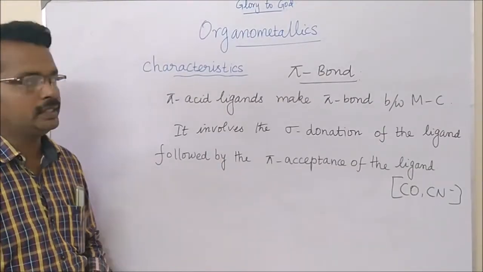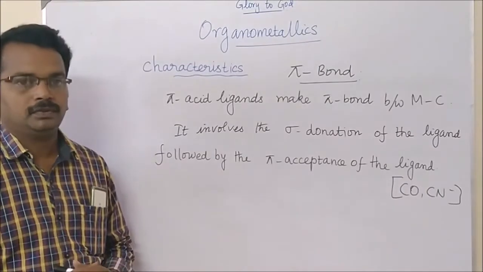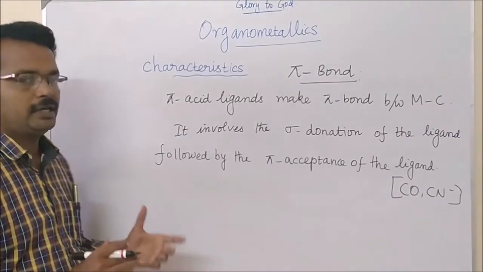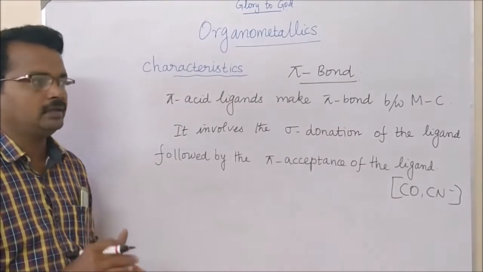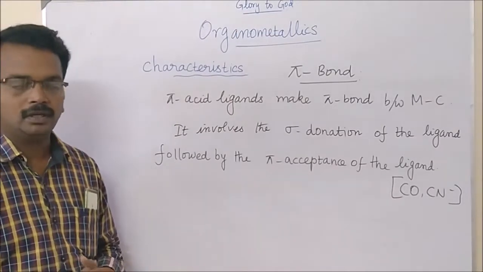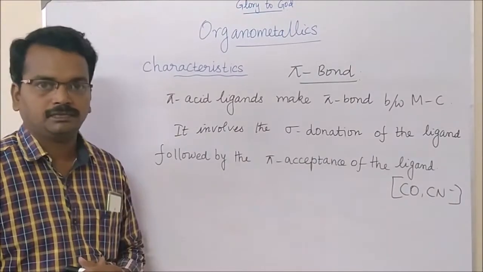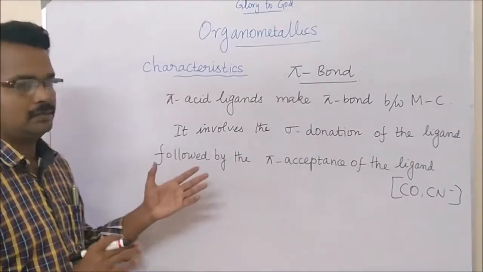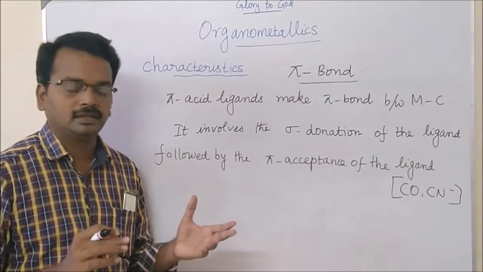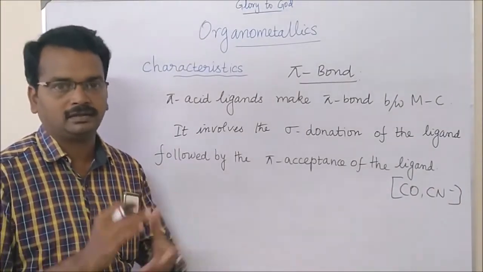Then let us look at the pi bond nature. Usually the pi bond formed between the metal and carbon in organometallic compounds is not a simple process. It is not merely the sharing of pi electrons.